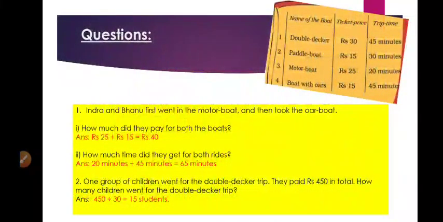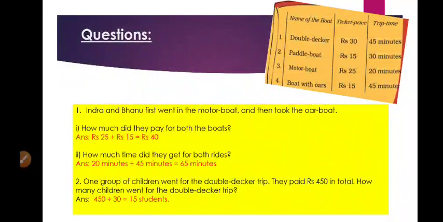Here are some questions. The first question: Indra and Bhanu first went in the motor boat, then took the oar boat. Motor boat means the third one, and boat with oars means the fourth one. How much did they pay for both the boats? The cost of motor boat for one trip is 25 rupees, and the price of boat with oars is 15 rupees per ticket. So the total price for both the boats will be rupees 25 plus rupees 15 equals rupees 40.